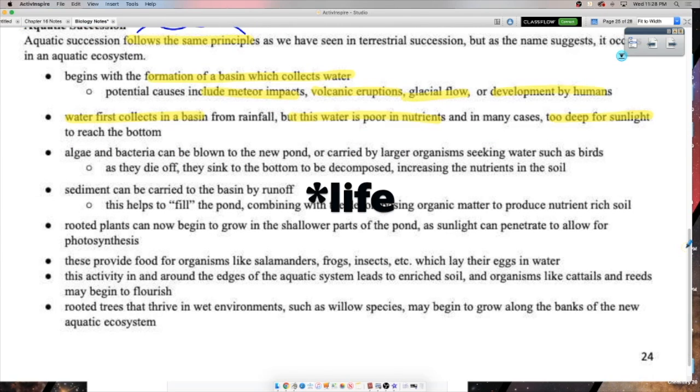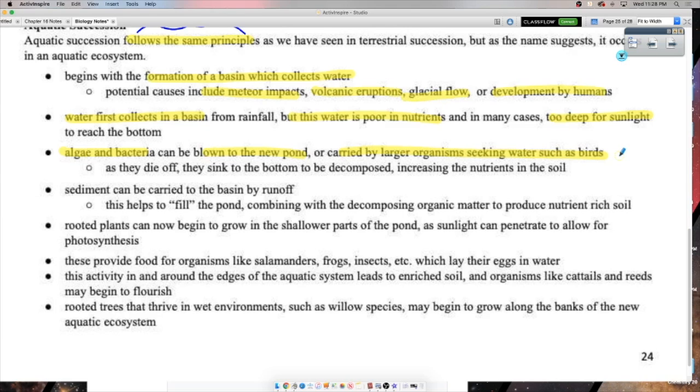So how's life ever going to get there? Well, like before, we need to start out with simple, low energy need, low nutrient need organisms. So something like maybe algae or bacteria, okay? Those can just be blown in by the wind to the pond, or remember, it is water. So you might get larger organisms like ducks or birds, right, that are looking for a drink, and they might carry the seeds there or the algae on their feet, okay? And so now you've got some algae and some bacteria in that pool.